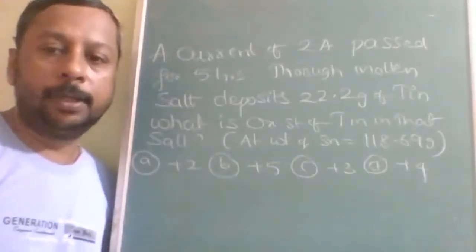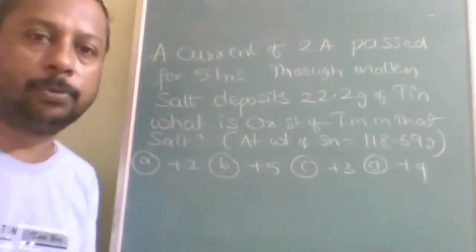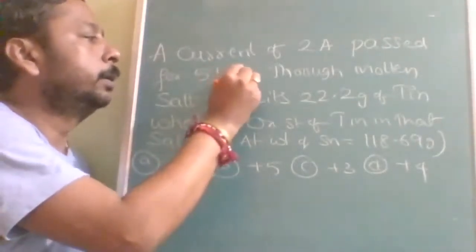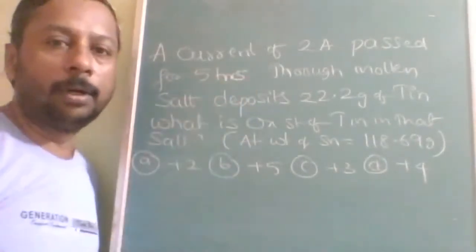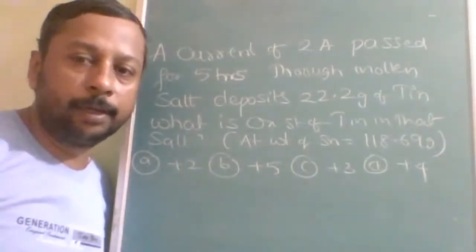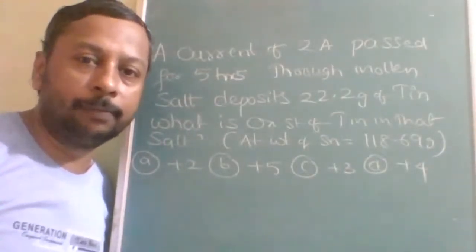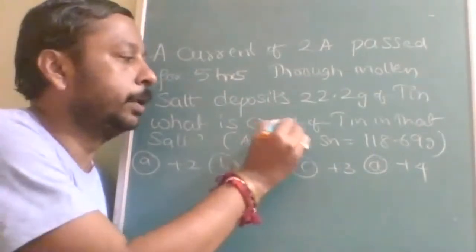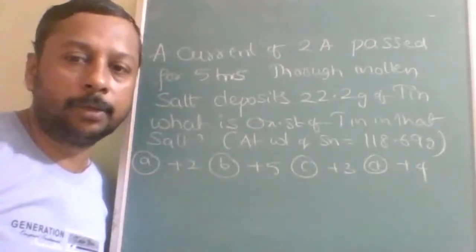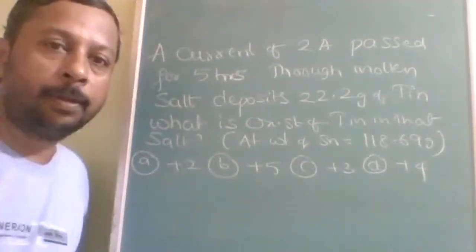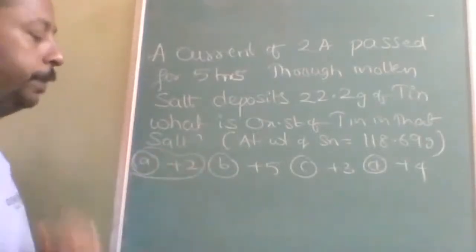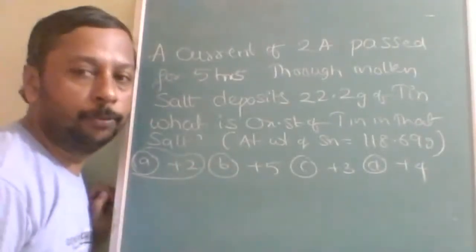Okay, next question: a current of 2 ampere passed for 5 hours through molten salt deposits 22.2 grams of tin. What is the oxidation state of tin in that salt? So the answer to this question is, I hope, A. Procedure I will tell you.